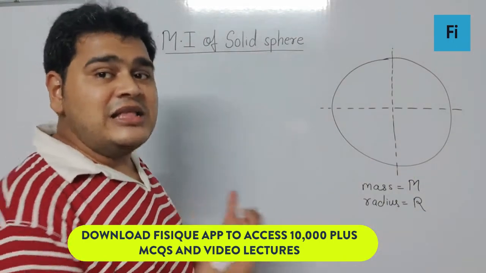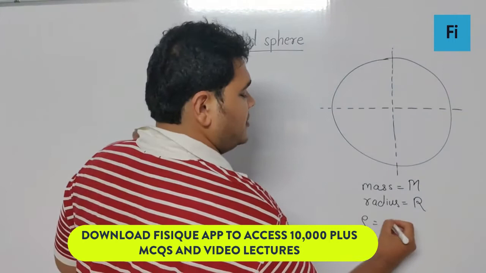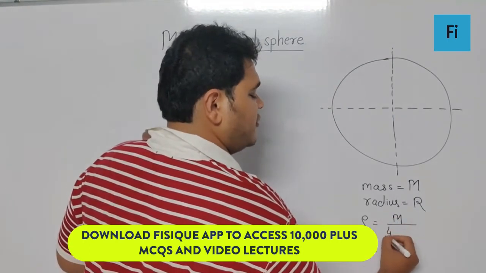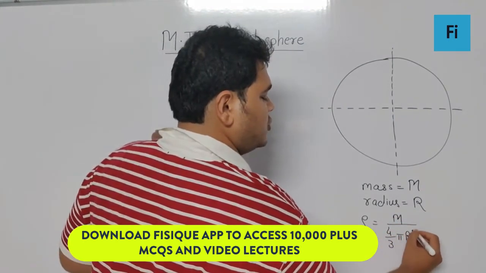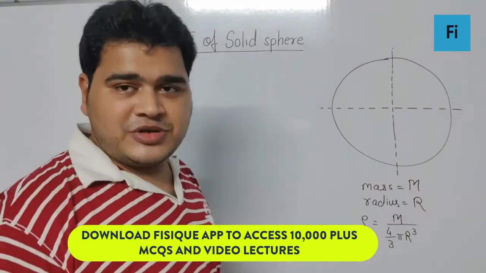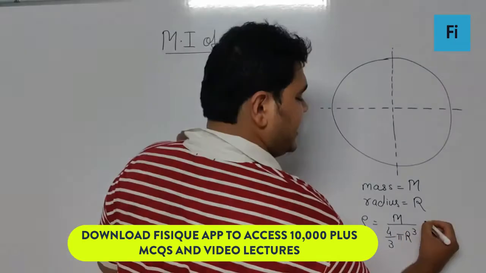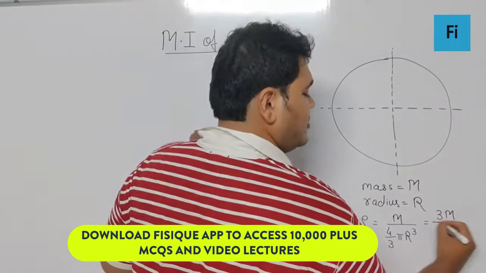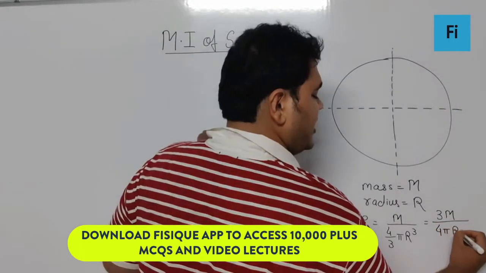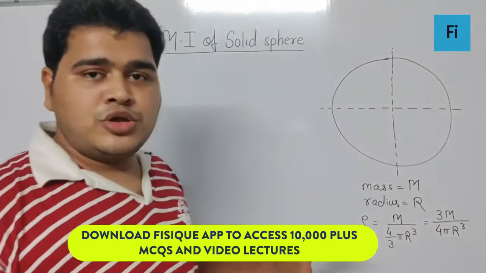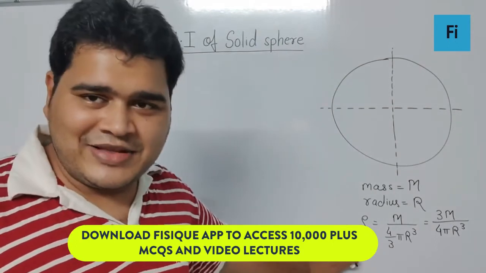So definitely the density of the sphere is going to be mass upon 4 by 3 pi r cube, which is the volume of the sphere. If I rearrange it, I can write this as 3M upon 4 pi r cube. So that is the mass, radius and density.